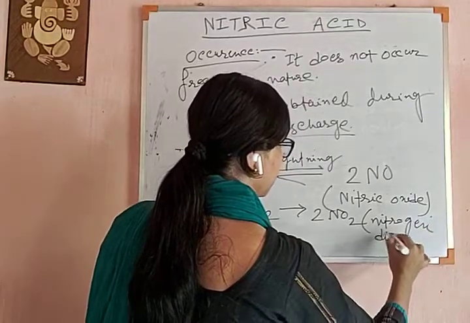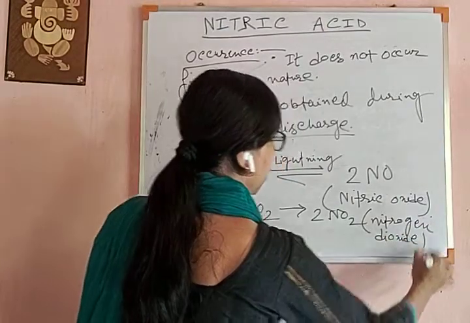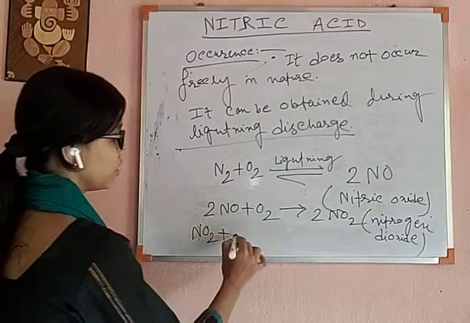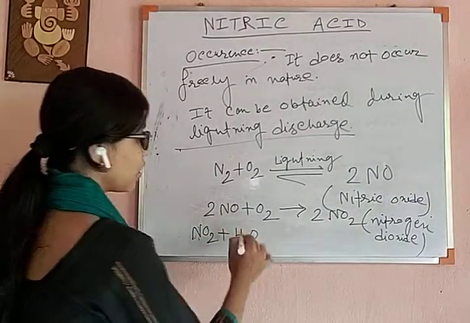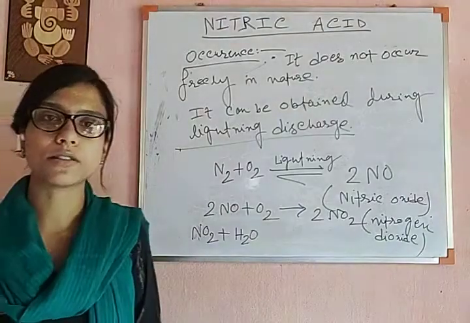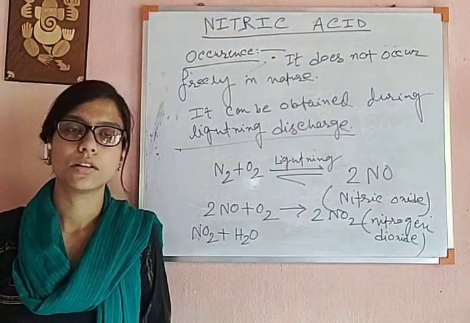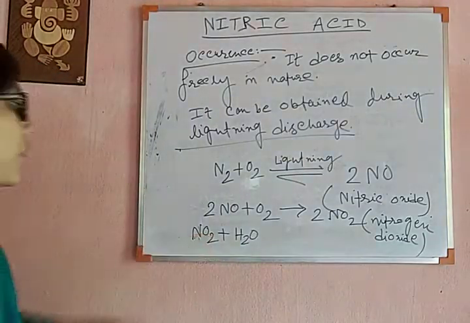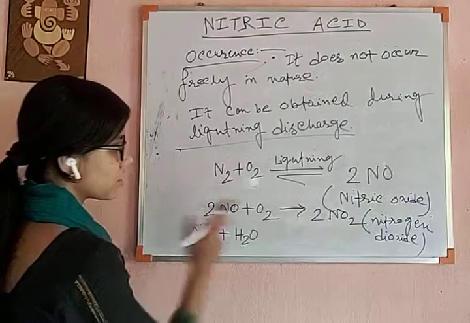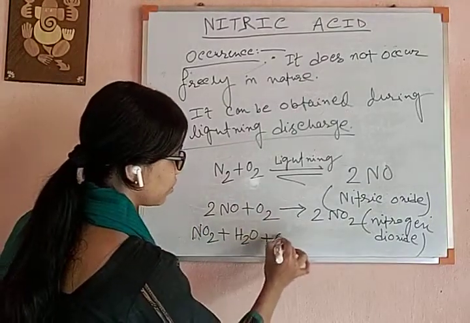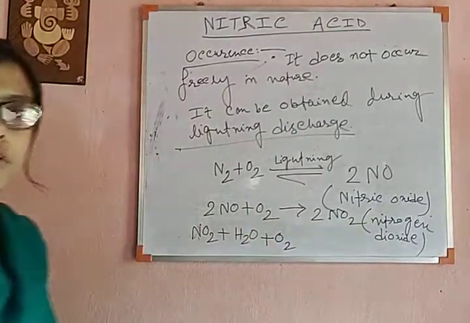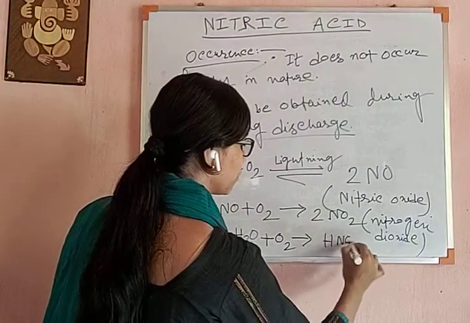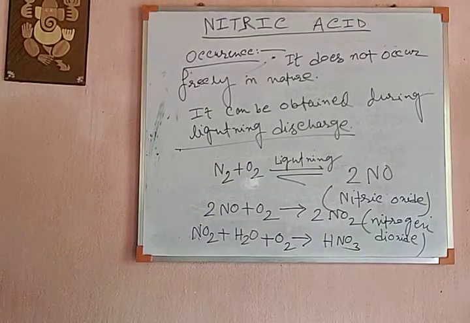In the third step, this NO2 reacts with water. This water is coming from the water vapors present in the atmosphere. So NO2 reacts with water, in the presence of oxygen present in the atmosphere, producing HNO3, that is nitric acid.